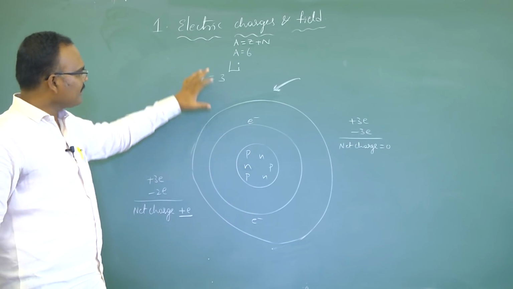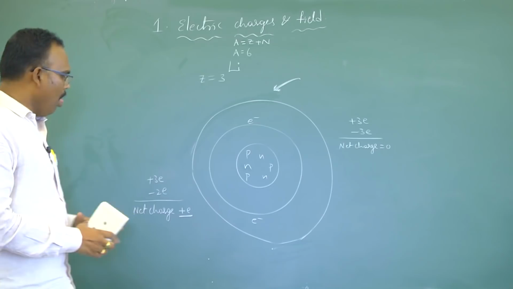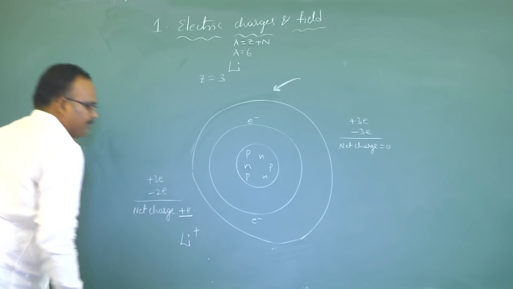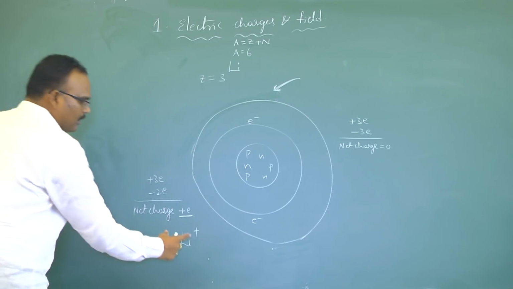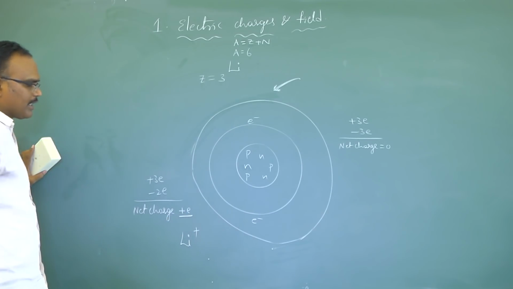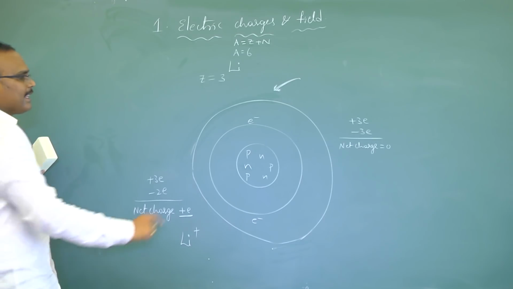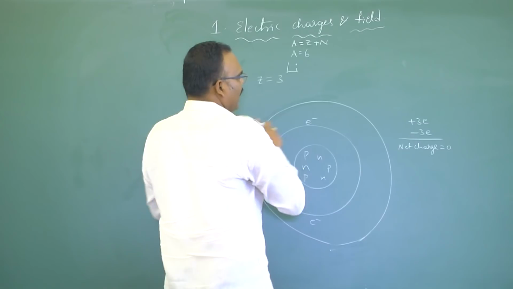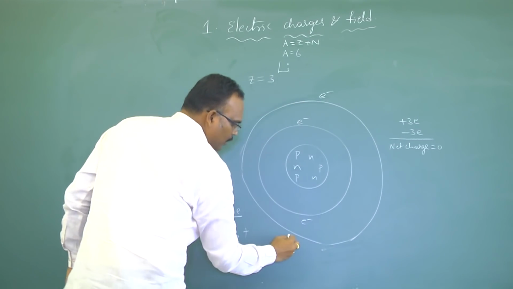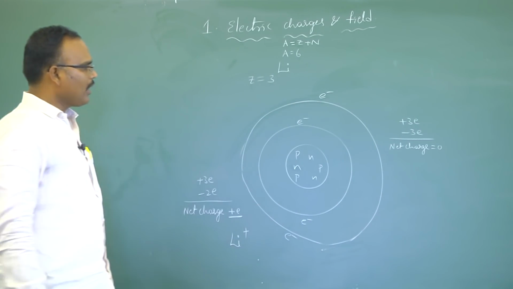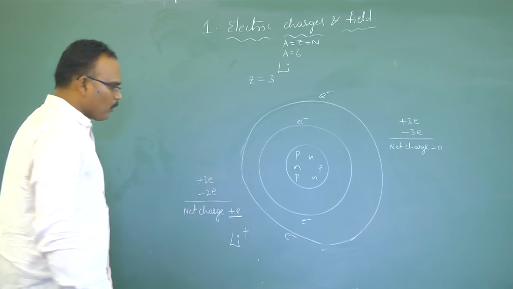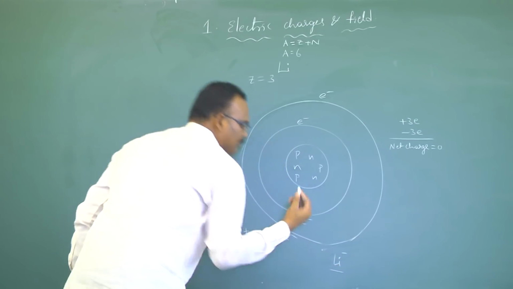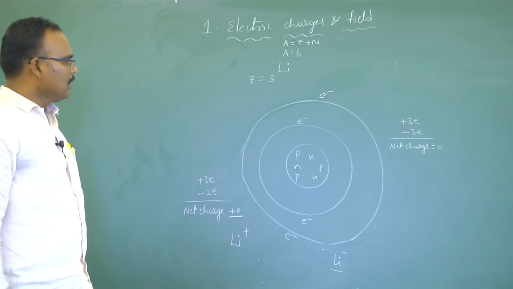That means now this neutral lithium atom becomes a lithium ion. This is called a cation, a positively charged lithium atom. If we add 1 electron to this atom, then it will become a lithium minus ion, that is an anion.